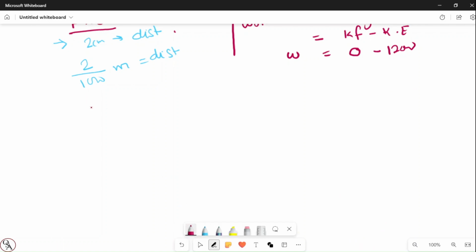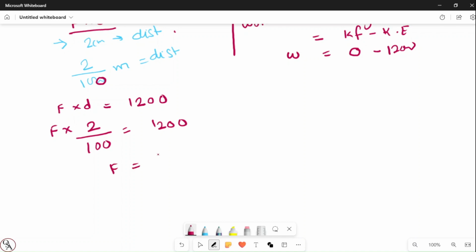Now let's move to this part. Let me change the ink. So it is force into distance upon 1200. So force into distance, so it's 2 upon 100. Consider this as a 100. So force is equal to 1200, 100 becomes the numerator and 2 becomes the denominator. So it becomes 2 6 12, right?